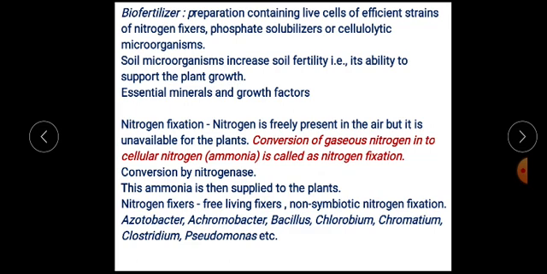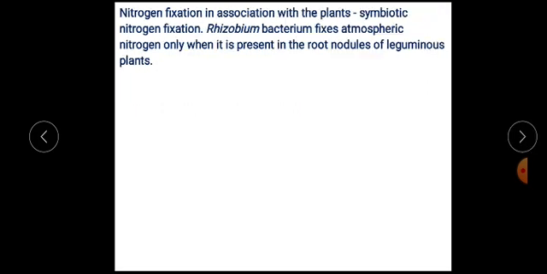These are divided into two categories: free living nitrogen fixers. Free living means in absence of any association, these microorganisms can convert gaseous nitrogen into ammonia. Examples are bacteria such as Azotobacter, Achromobacter, Bacillus, Chlorobium, Chromatium, Clostridium, Pseudomonas, and many more.